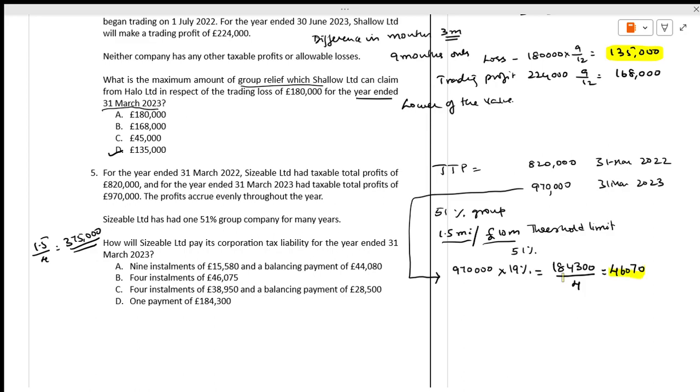Okay, 4 zeros. What is the rule? See, you have a threshold limit, which is how much? 1.5 million. Okay, but if the company is coming under the bracket of a 51% group, if the company has any related 51% group company, the threshold is going to be reduced. What is the answer? Answer is 4 installments of 46,075.